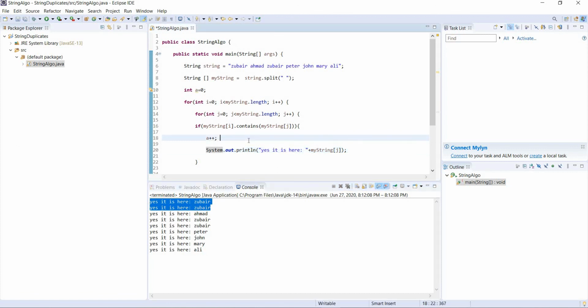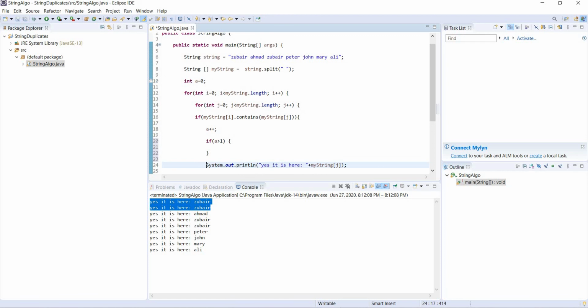So what we are going to do is write a conditional statement here. If this A is greater than 1, right? If this A is only 1, that means this item came in the string array only one time. So if this A is greater than 1, then print this statement. Otherwise it is not going to print this statement. Let's run it.